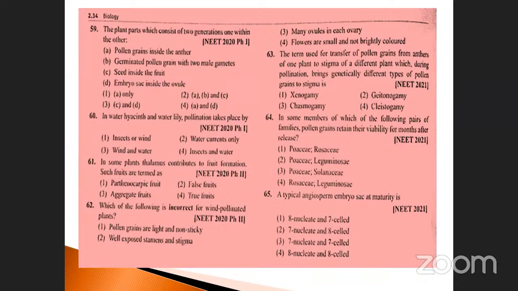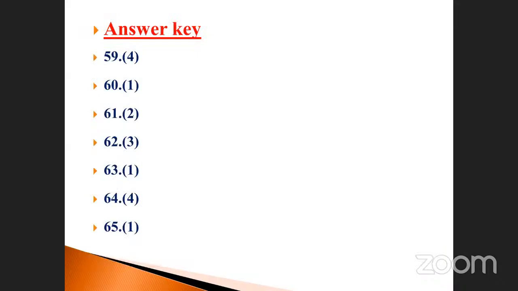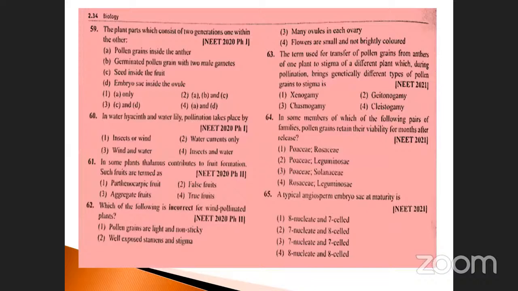The term used for the transfer of pollen grains from the anther of one plant to the stigma of a different plant, which during pollination brings genetically different pollen grains to the stigma, is which one here? Genogamy. See question 63, already known, 4 and 1. See here, it's the last one.